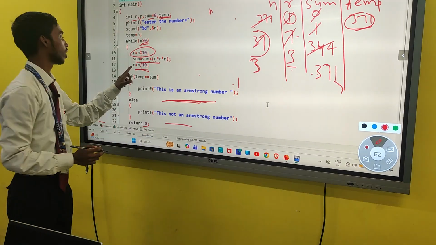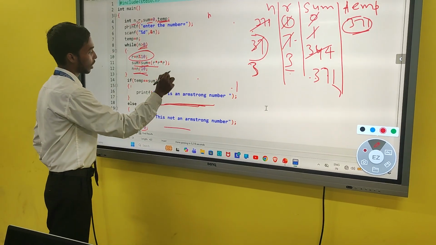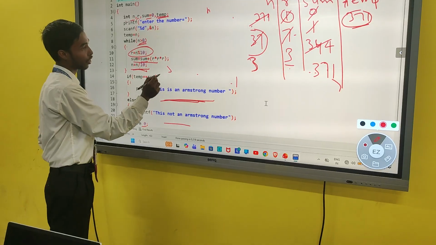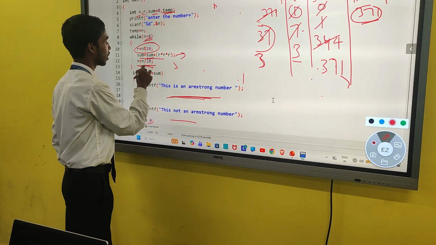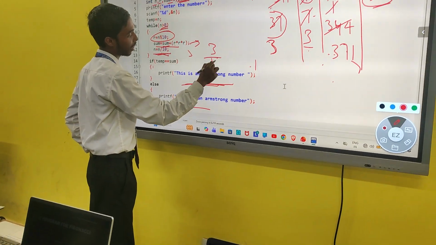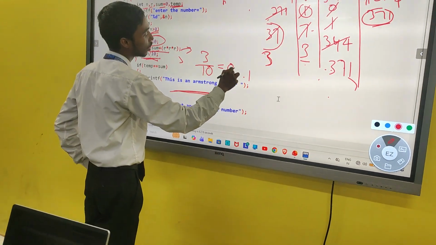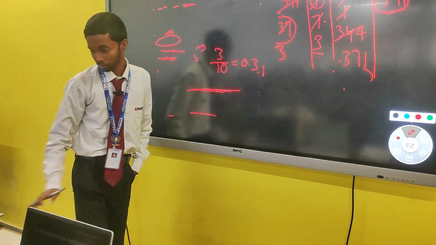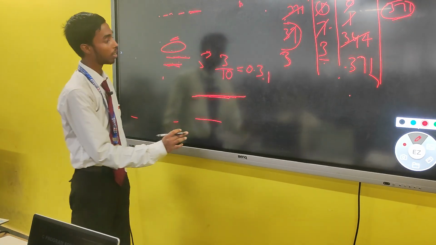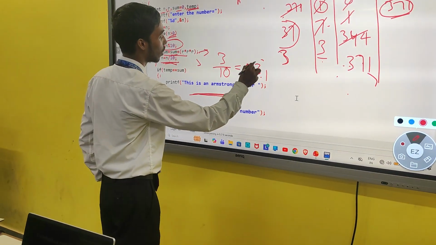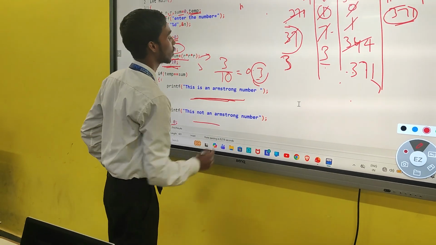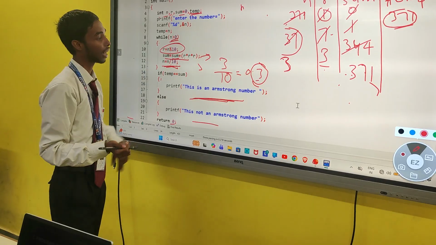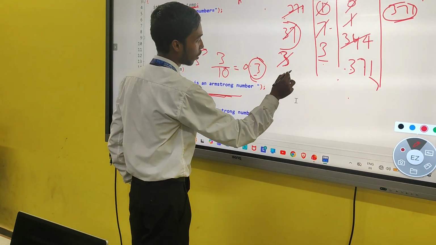Now this line will be executed. 3 divided by 10 will give 0.3. Now we will ignore this value because again we are using data type int, so the value becomes 0.